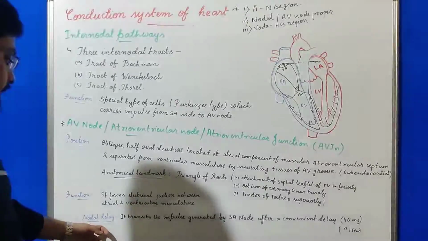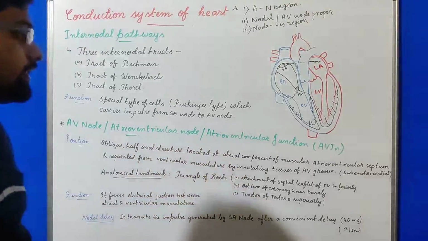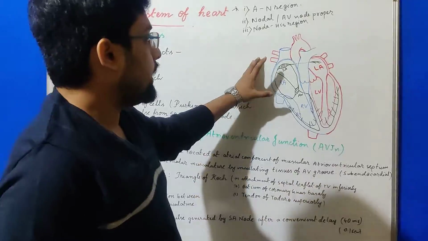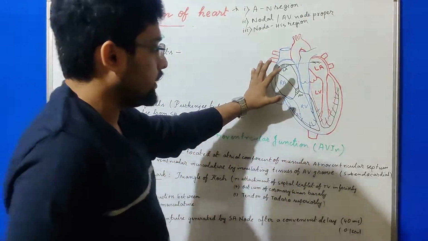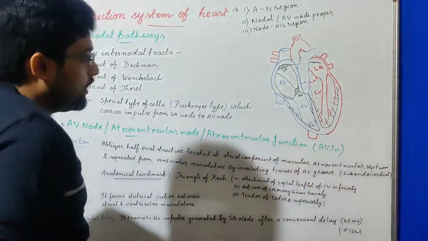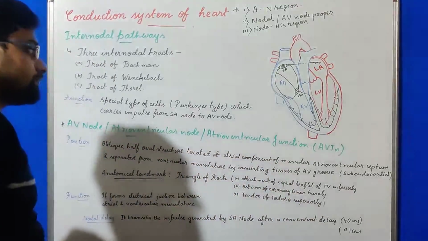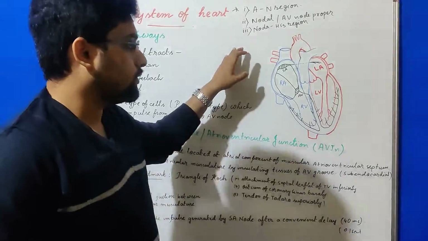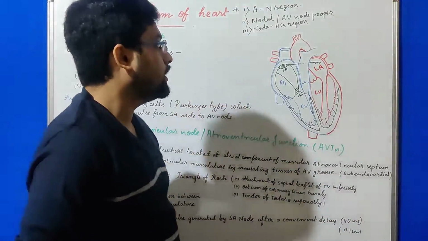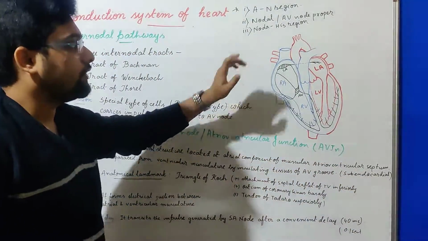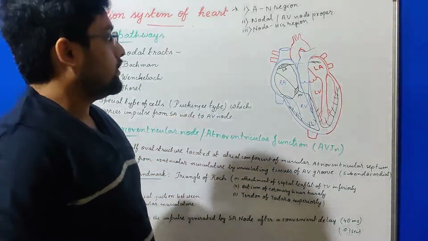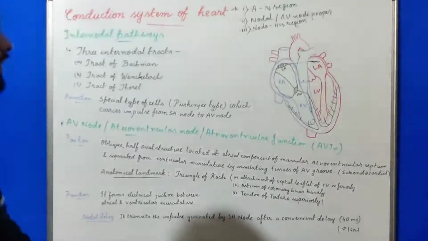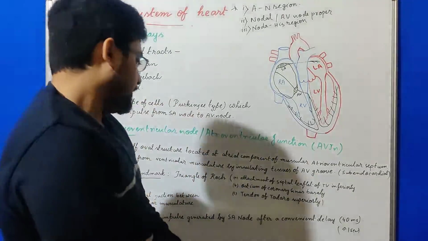Due to this nodal delay, both atria can contract and empty all their content into the ventricle before the ventricle contracts. In the cardiac cycle, in other videos where we will study it, we will see that the last part of atrial contraction, lasting 0.1 second, is the rapid ejection phase.